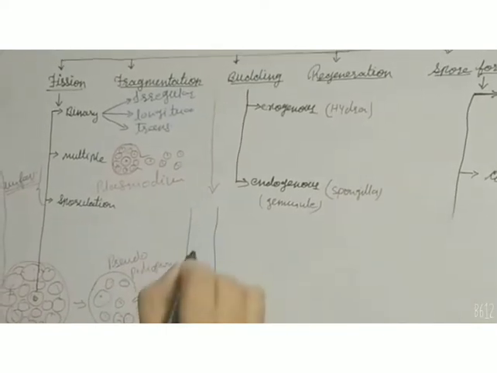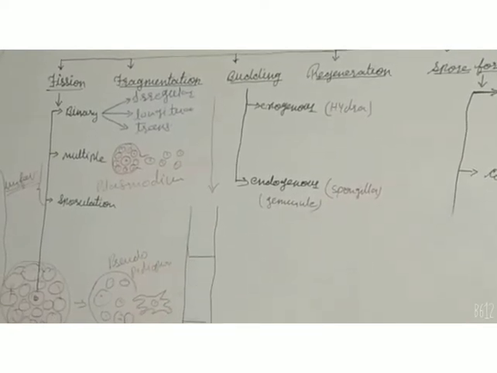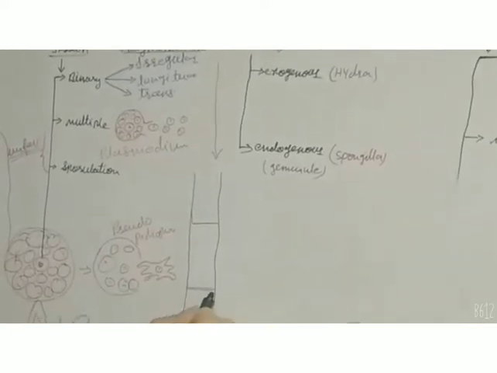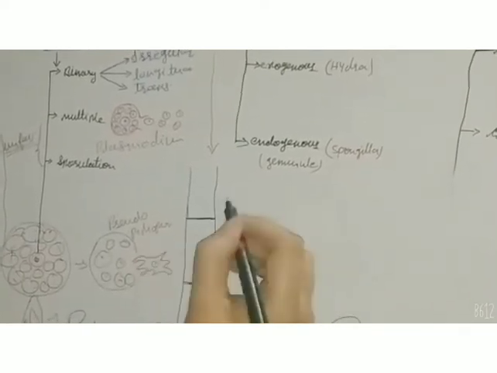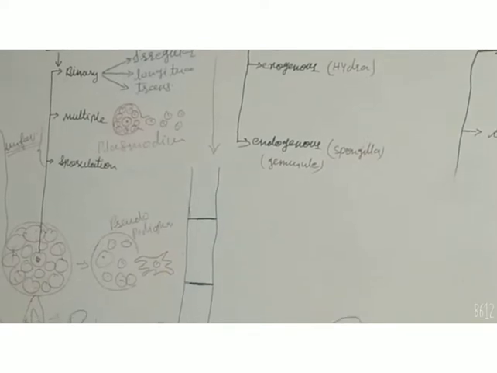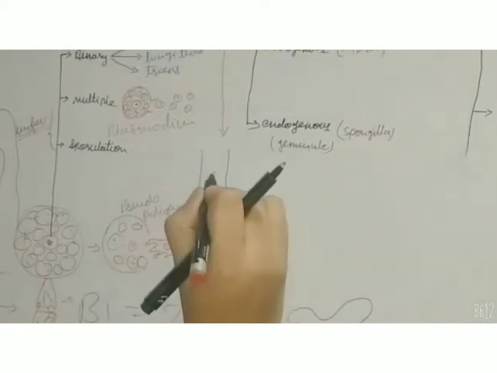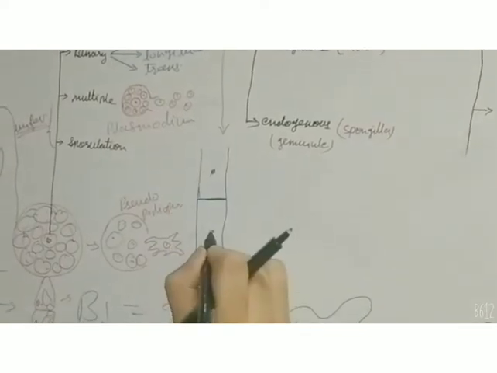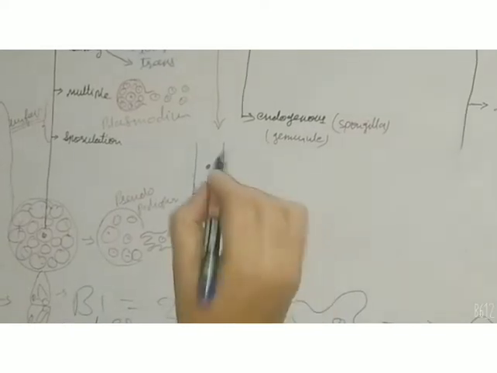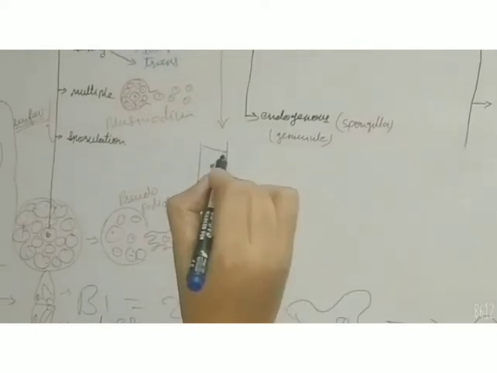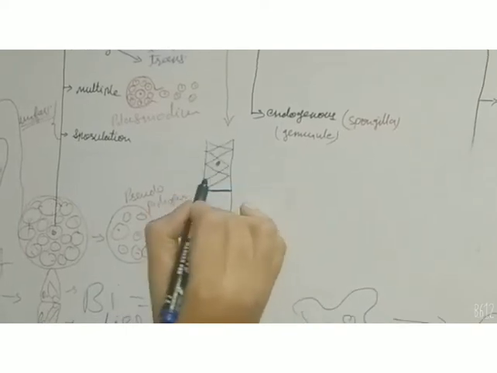In the diagram you can see many cells joined together with the help of a partition. Here the cell nucleus is there. Each cell, each fragment, consists of a nucleus and its own chloroplast in a zigzag pattern.